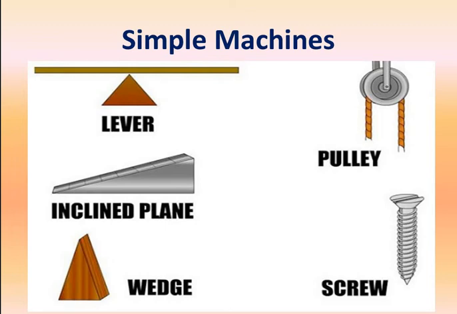Now next is pulley. You must have seen this pulley in a well. If you have been to a place like a village where you can see different types of wells, there the ladies, the people, if they want to take out water from the well, they use this concept, this kind of simple machine, the pulley, right? It is used to lift heavy objects attached to one end of the rope. Drawing water from a well with the help of a pulley is the example.